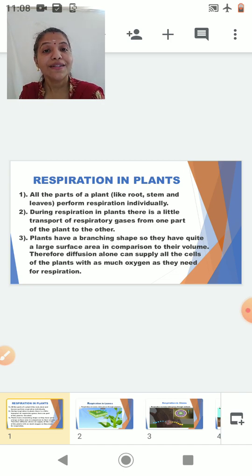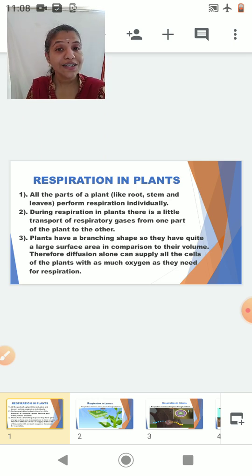Now, students, in the previous session, we were dealing with respiration in the case of human beings. There we studied that respiration in human beings has two parts: external respiration, that is breathing, which is a mere exchange of gases, and internal respiration, which is nothing but the breakdown of food materials, that is, oxidation of food material to liberate the respiratory waste carbon dioxide, and along with that, energy is also released in the form of ATP. Okay, so this was what we had done in the previous session.